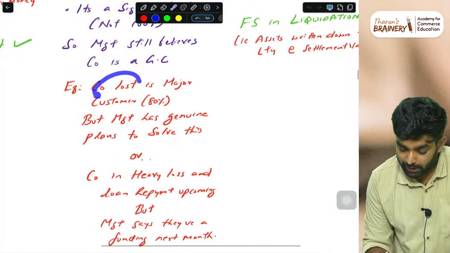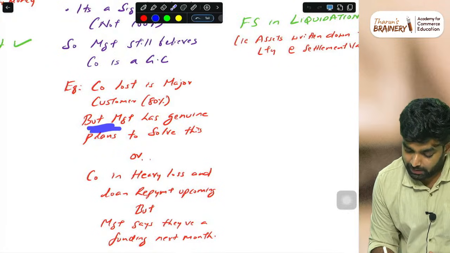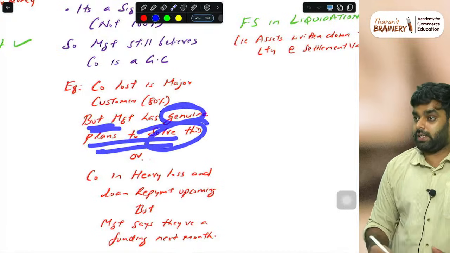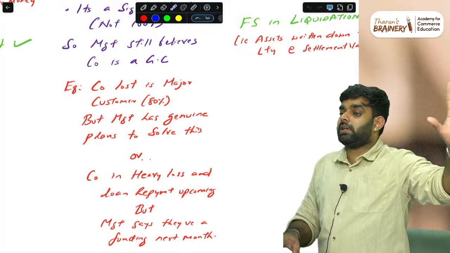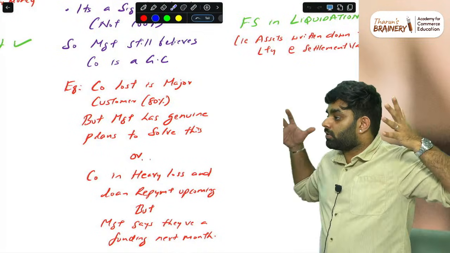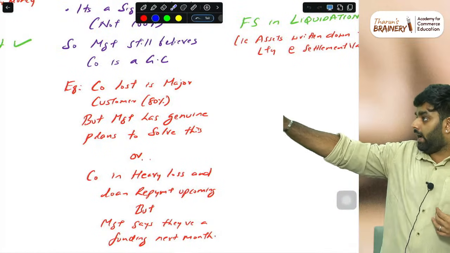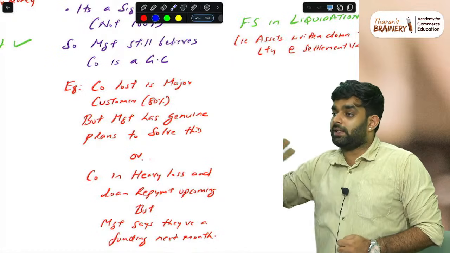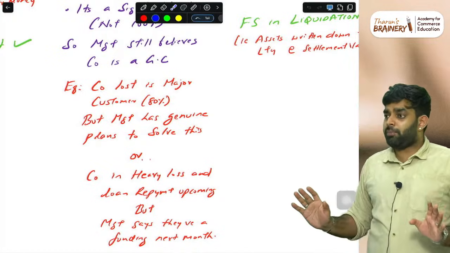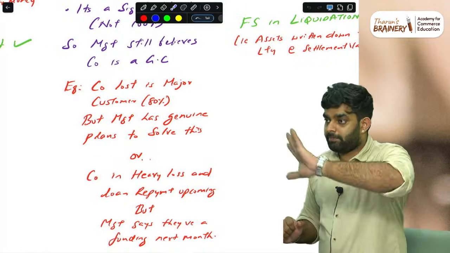For example, the company lost a major customer, an 80% customer, but management has genuine plans to solve this. You have seen a lot of companies where only 1 or 2 customers are there, but they are buying bulky products. Imagine I have a company and my buyer is the government, Kerala government or Tamil Nadu government. I only have 2 buyers, and I am producing medical kits for both governments, Tamil Nadu General Hospitals and Kerala Hospitals.